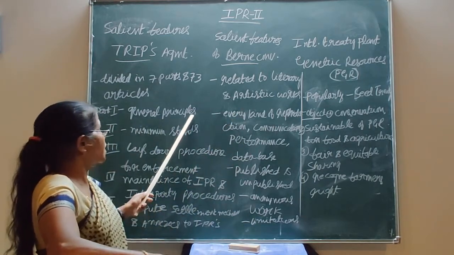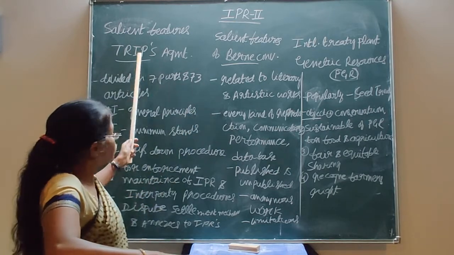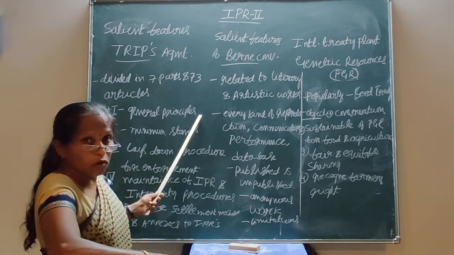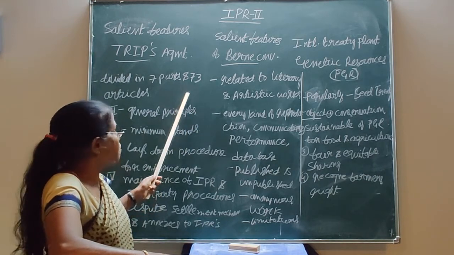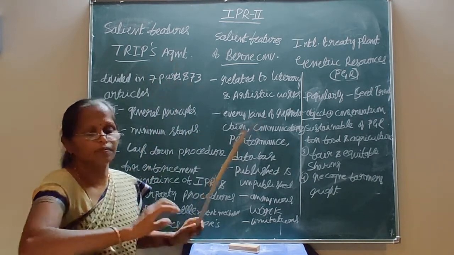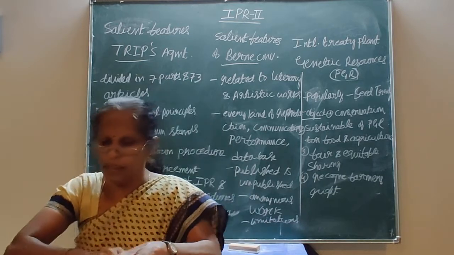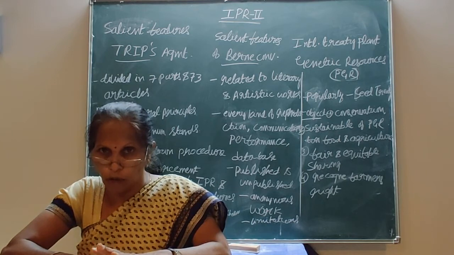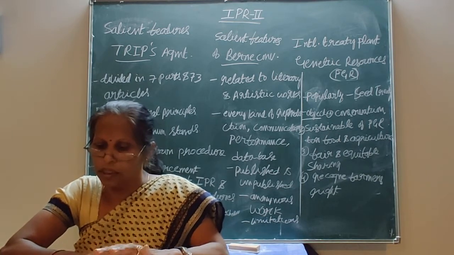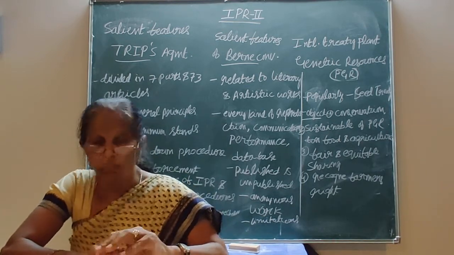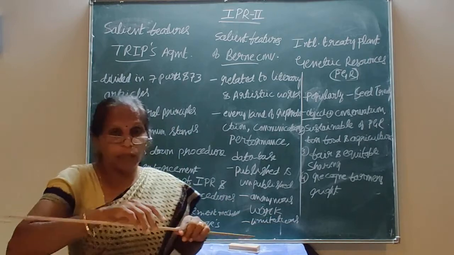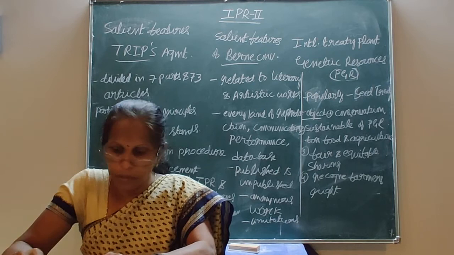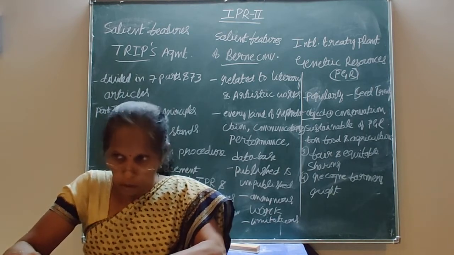because the World Trade Organization is one of the agreements which is agreed. These general principles are to be followed by all the member states or contracting parties. That is the first part. The second part contains the minimum standards to be followed in the protection of various IPRs like copyright, trademarks and designs, etc. Minimum standards are to be followed.